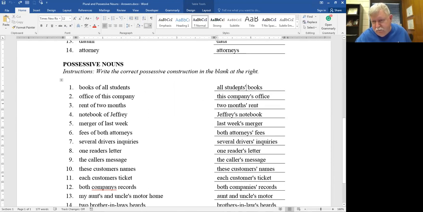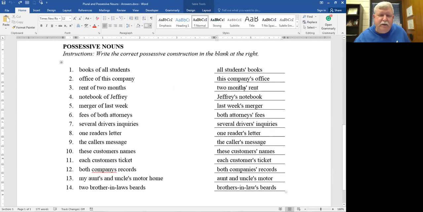So that's what we're doing. The students are owning the books. Ends in S, so put an apostrophe. Office of this company. This company's office. So how many companies are we talking about? This one company. So this is your word right here, company. Singular. It's singular and it does not end in S, so put an apostrophe S on it to make it possessive. Make it possess office.